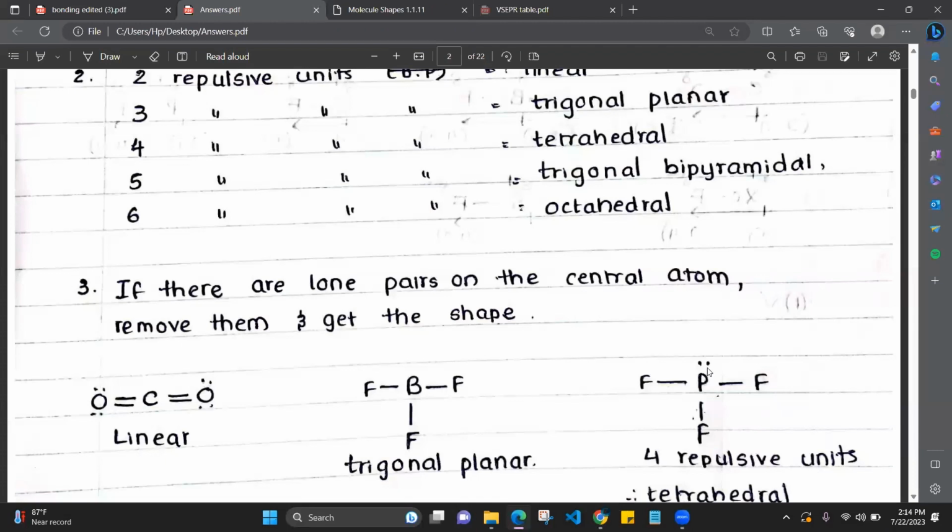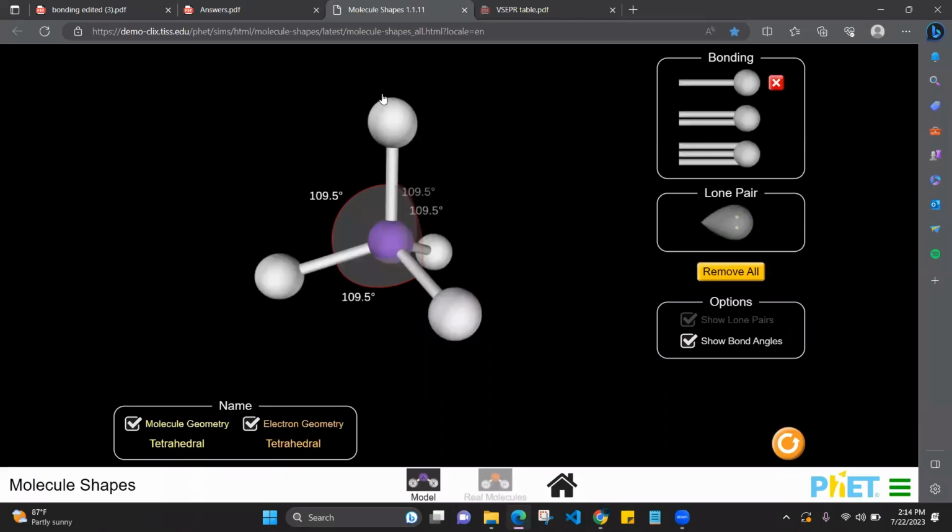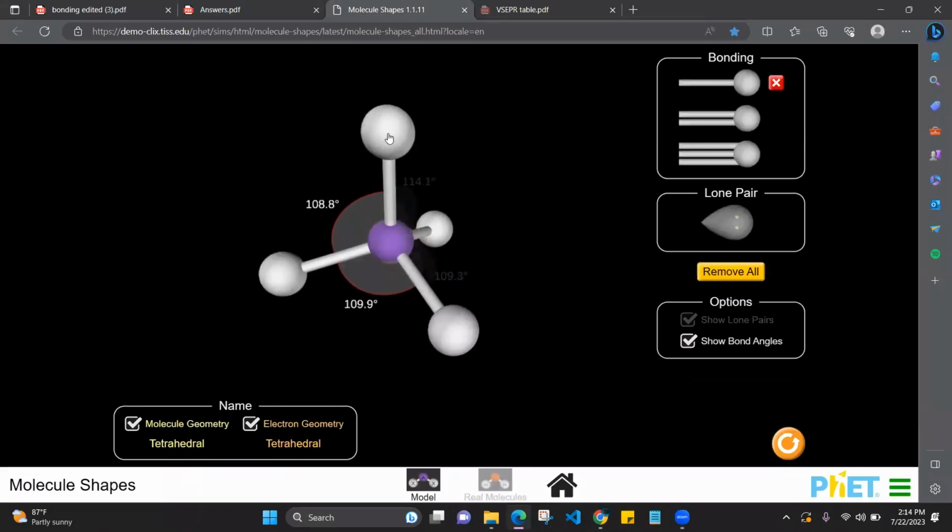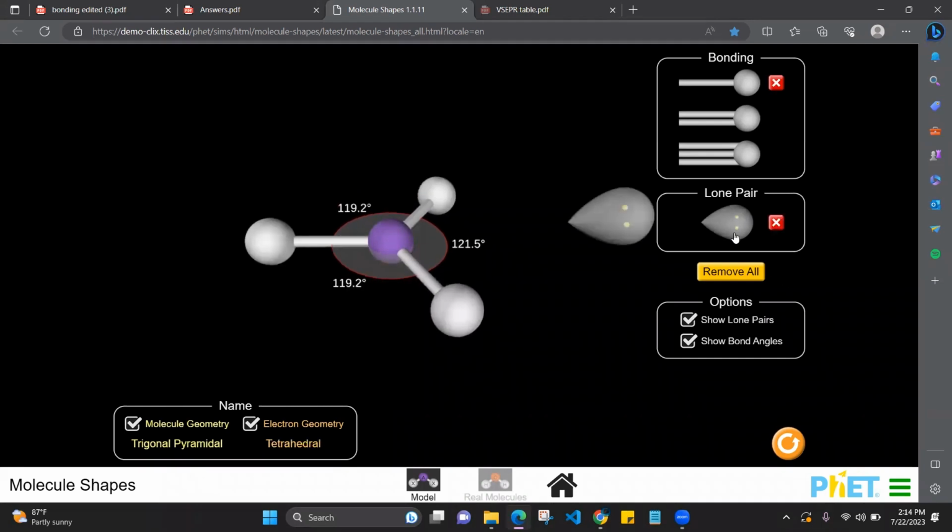It has a lone pair. So when you have a lone pair, you remove them. Remove the lone pair from the tetrahedral shape. Just remove the lone pair and get it, right? So now from this, you're going to remove this one. You are going to make this one a lone pair. We'll see what happens. You remove one single bond and add a lone pair.